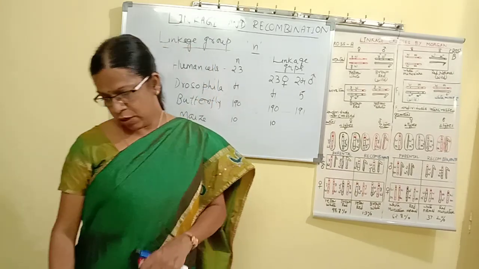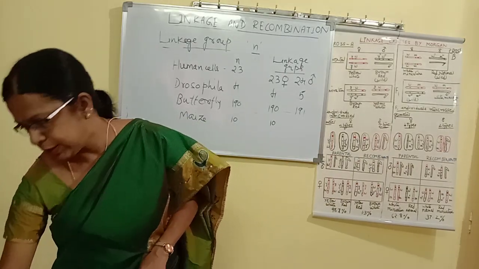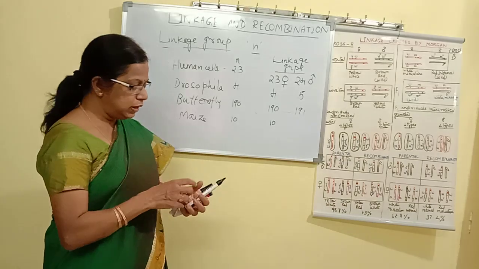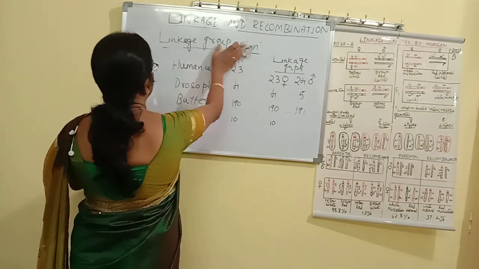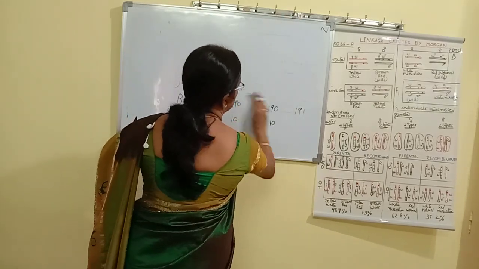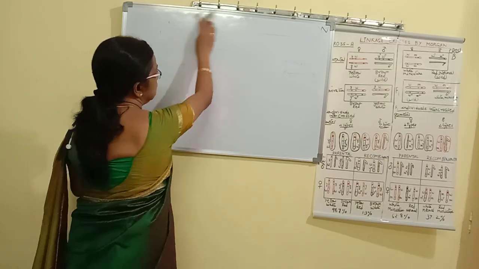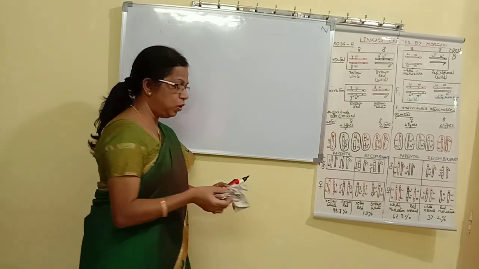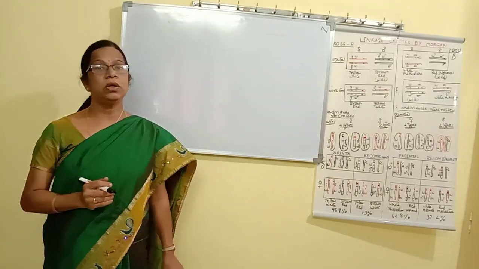Now let us see another important feature: how are these linked genes arranged? By now you know what linked genes are and how they are present in a homologous pair of chromosomes. Linked genes are those which are present in a homologous pair.